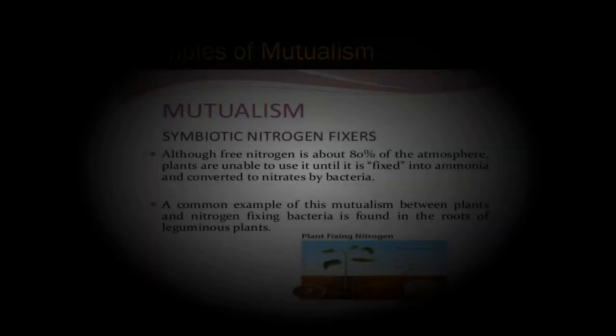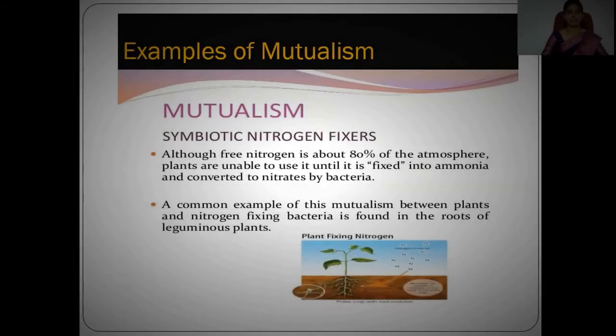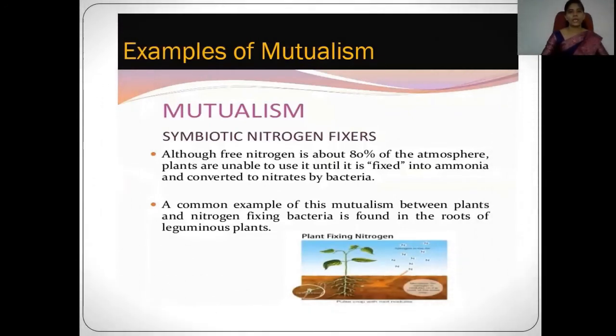The next example of mutualism that we have to study is the symbiotic nitrogen fixers. We know that although 78 to 80% of the atmosphere is nitrogen, plants are not able to utilize that nitrogen directly from the atmosphere, because the nitrogen found in the atmosphere has to be fixed into ammonia and converted into nitrates with the help of bacteria.